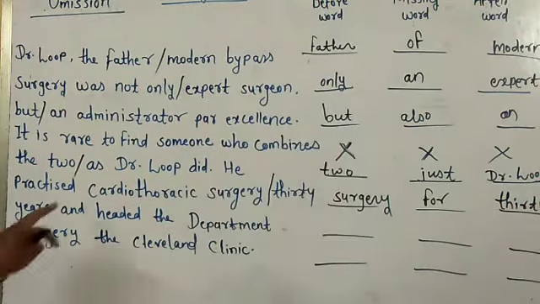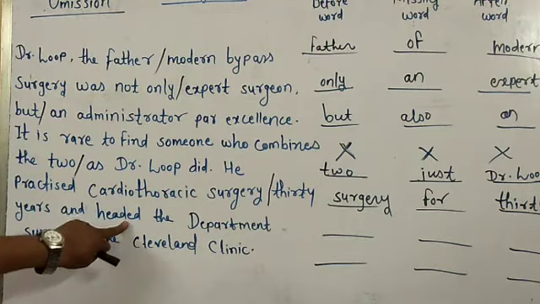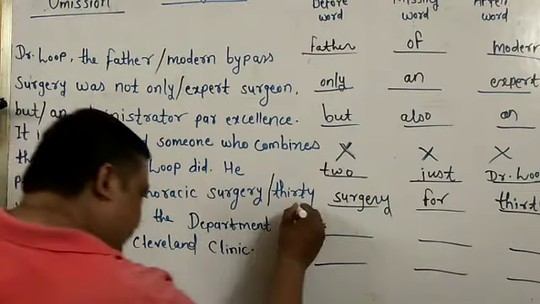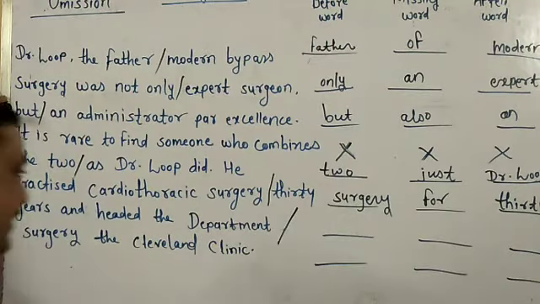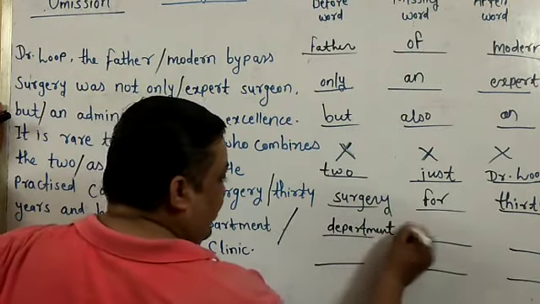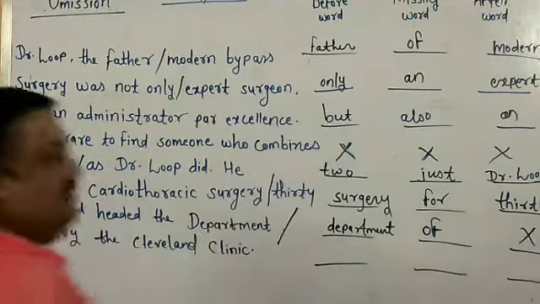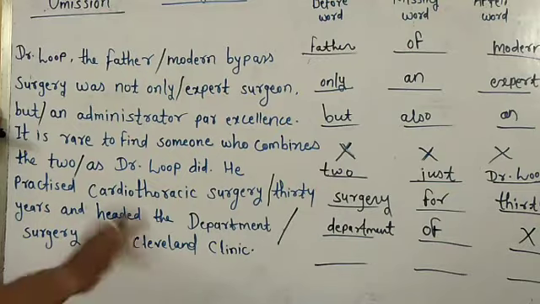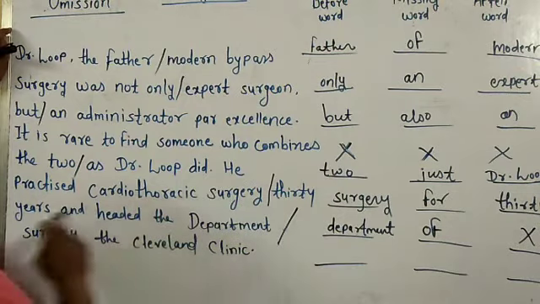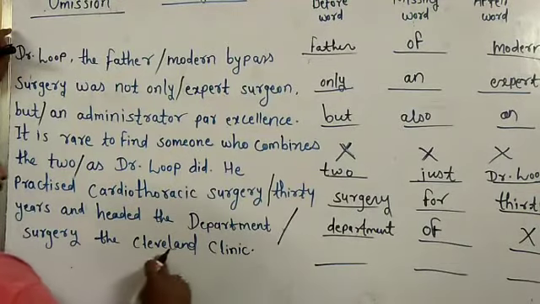See, he practiced cardiothoracic surgery for 30 years and headed. Head means led. He was the captain and headed the department. The department, here is something missing? Before word is department. What is the missing word? Department of. No after word, that's why we shall cross here, because the line is completed. He practiced cardiothoracic surgery for 30 years and headed the department of surgery, the Cleveland Clinic.